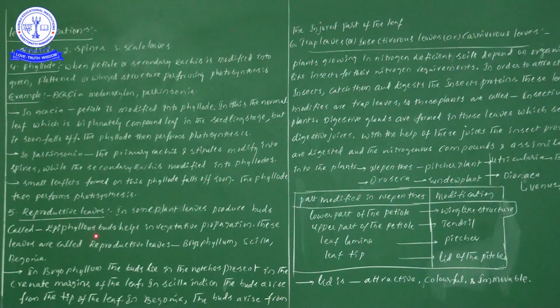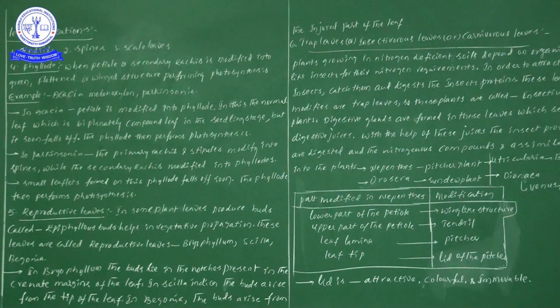So again, these epiphyllous buds help in vegetative propagation. These leaves are known as reproductive leaves. When these leaves help in reproduction, or help in vegetative propagation, we call these leaves reproductive leaves.